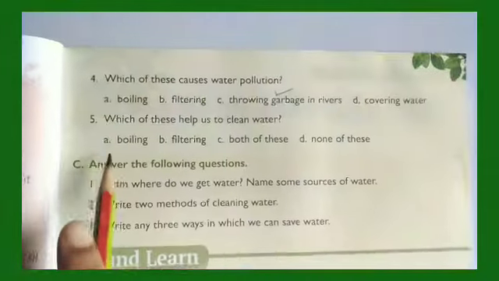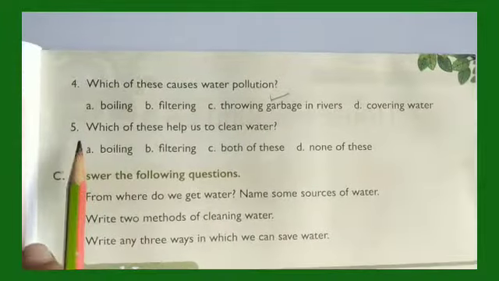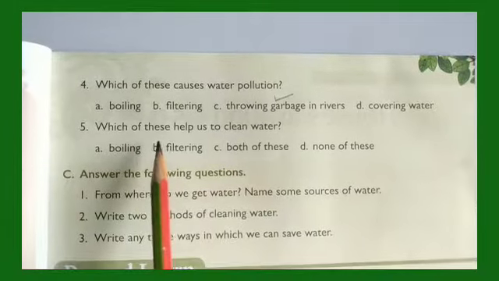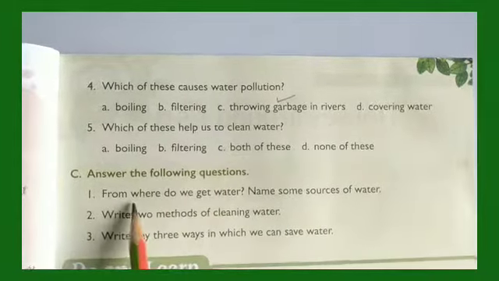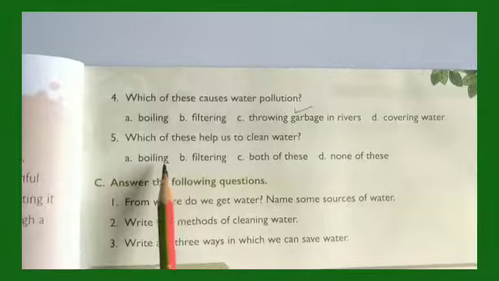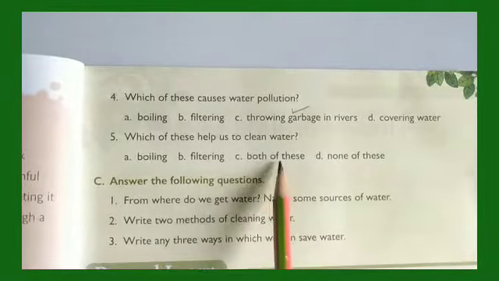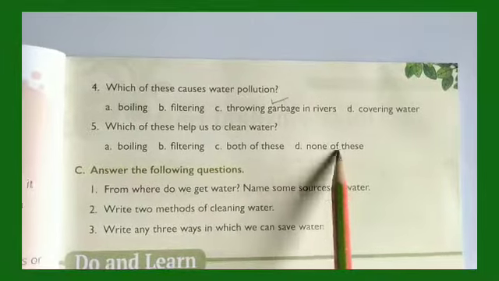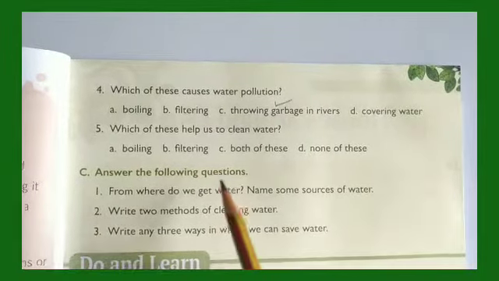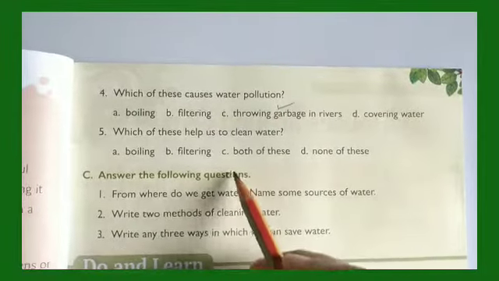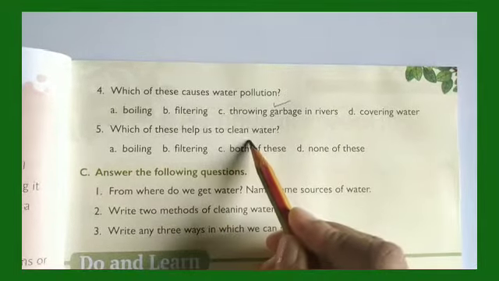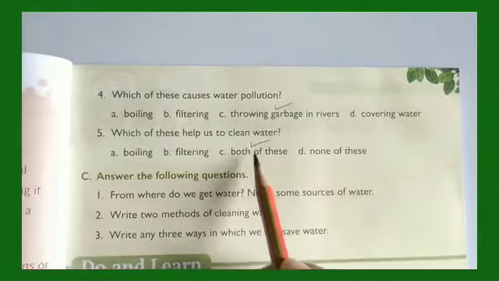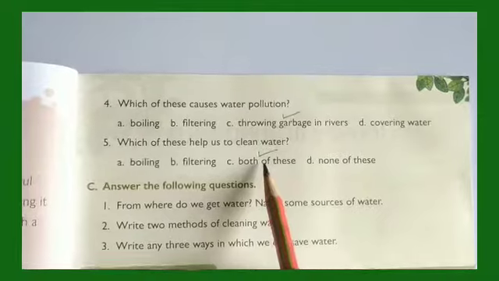Now, number 5. Which of these help us to clean water? Boiling, filtering, both of these. That means boiling and filtering, right? Both of these. So we'll put a tick mark on C, right?